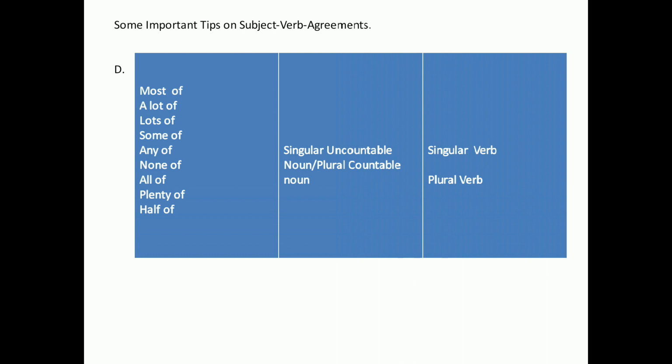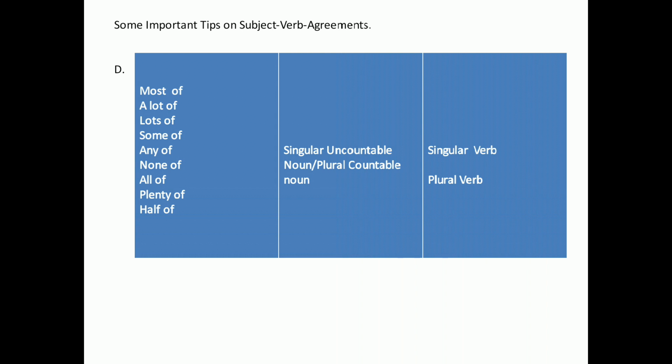See here, it is very important. After most of, we can use a singular uncountable noun and a plural countable noun both. Means both can be used.